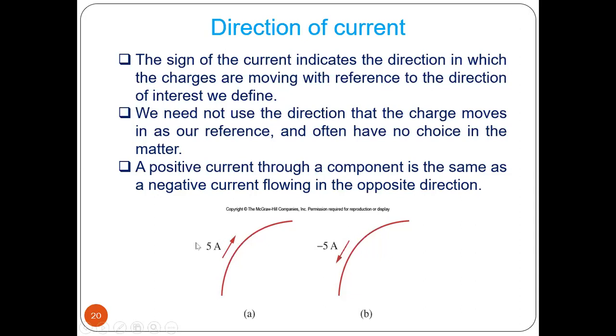Now, similarly, we can write this one as minus 5, but the direction is opposite. That means minus means flow of electrons, or opposite of positively charged particles. So this is your minus 5 ampere. If it is written as minus 5, that means here to here. So this one is positive, this one is negative. Now this point you have to take care, because in your circuit analysis you have to take care of the sign of plus 5 ampere, minus, whatever the value. According to that you have to do your calculation.